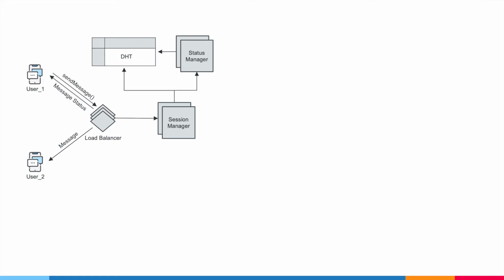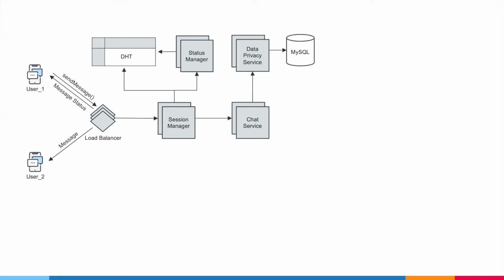Once we have received the session from Session Manager, we forward it to our main chat server. There could be some security or privacy features our app provides. We don't need to deep dive into them, but we can have a data privacy server to take care of it. Let's consider a simple private chat message for now. The private message will be sent to a service that is dedicated to handling private chats. Let's simply call it Private Chat Service.